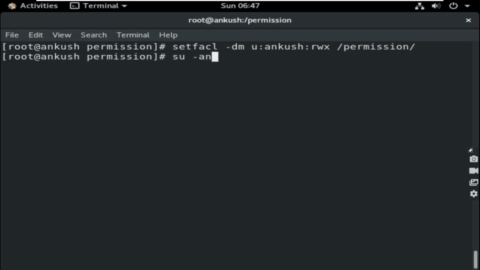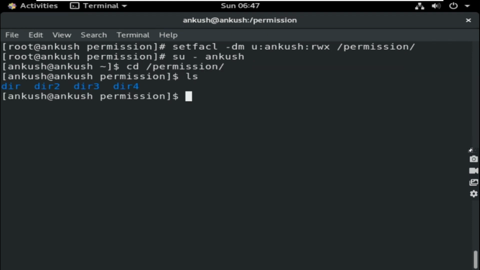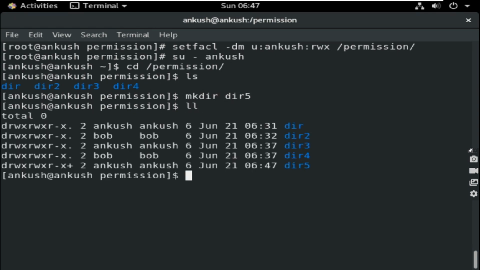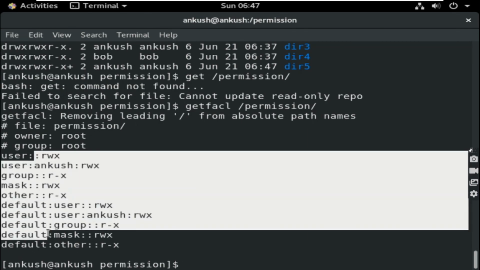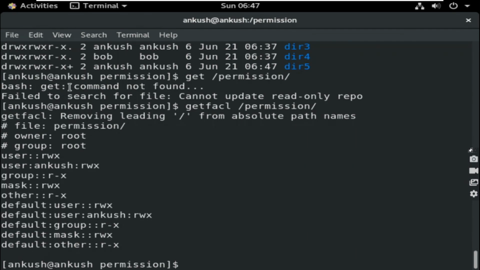Now if Ankush user logs in and accesses the permission directory, what will happen? Now if I create a directory dir5, you can see the ACL which is applied on the permission directory. Okay, sorry, getfacl permission. This is the ACL applied to the permission directory. The same ACL will be applied inside dir5.